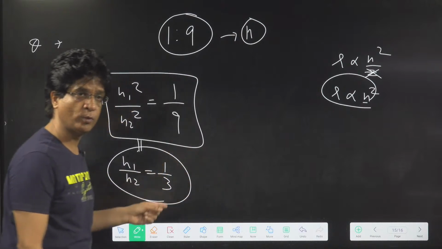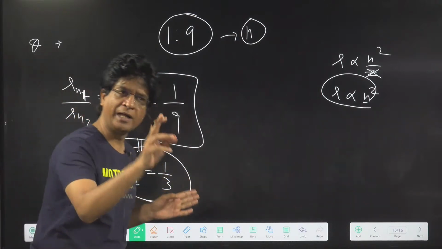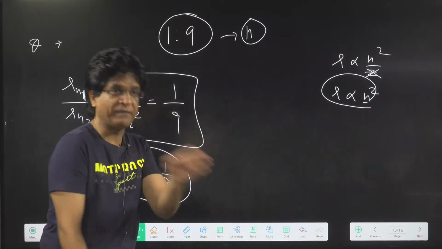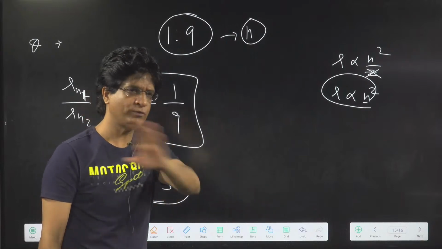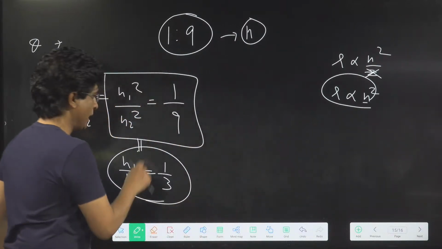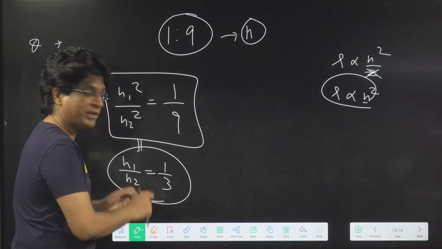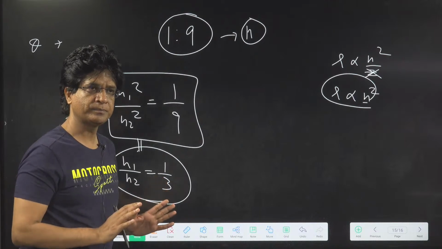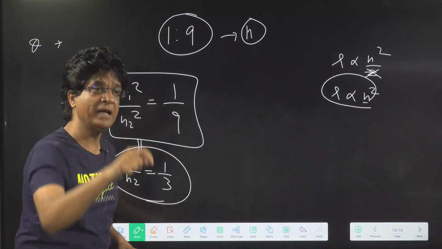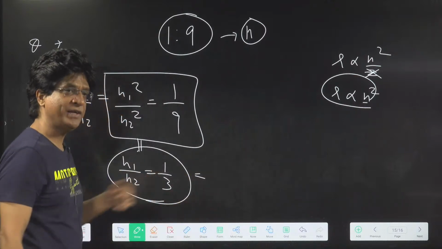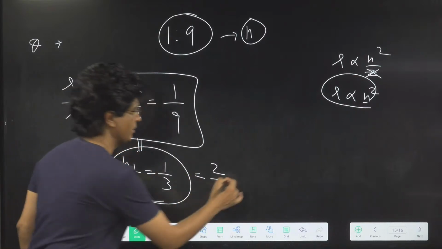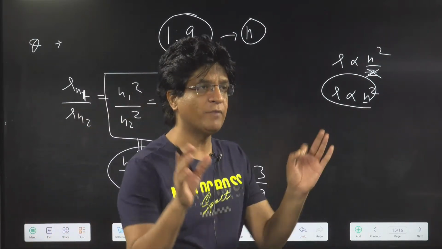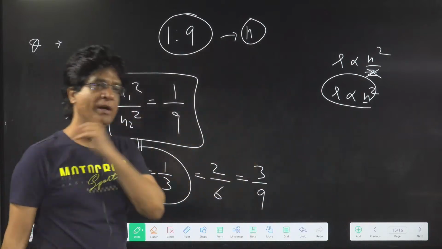Boys and girls, please listen to me. That's what I'm saying. Your answers are correct. But what NEET is looking for? NEET is looking for something different. I have got no doubts with what your answers say. Now, what I get is the simplest ratio, but there are billion ways to get the same ratio. 1:3 is also 2:6. This is also 3:9, and so on. Will you agree or not?